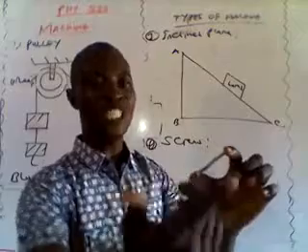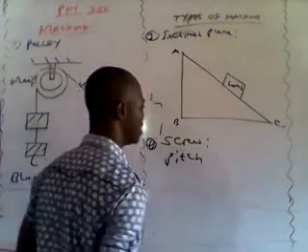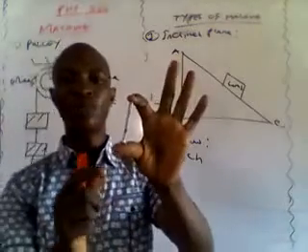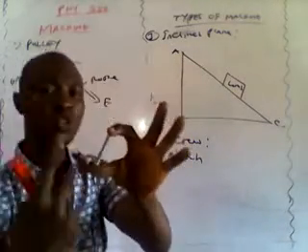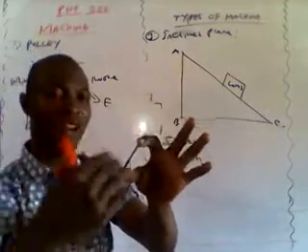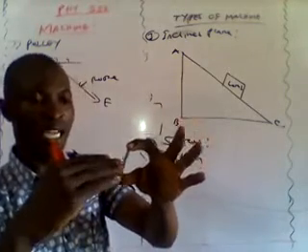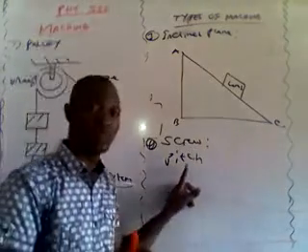That valley is called pitch, P-I-T-C-H. So in a typical screw, in between two threads you have a distance between the two threads. That distance is called pitch.